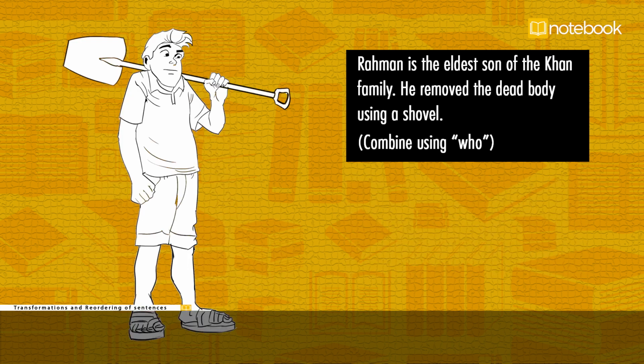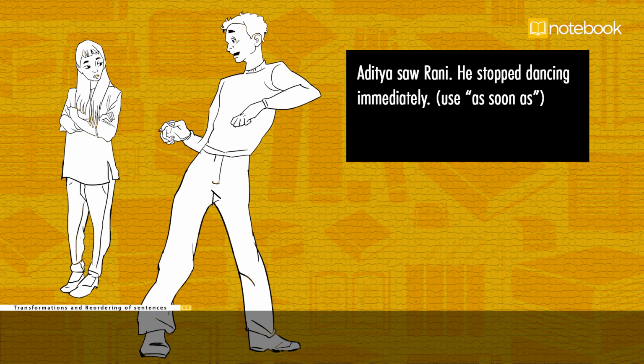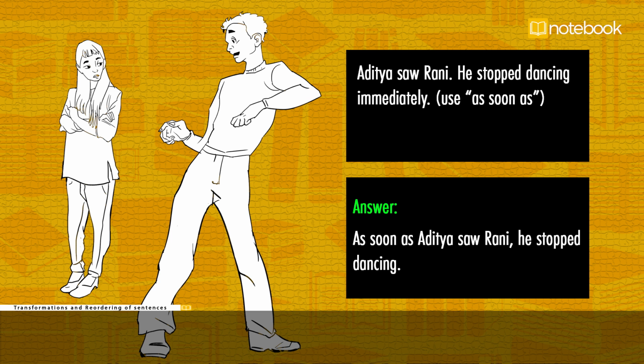Rahman is the eldest son of the Khan family. He removed the dead body using a shovel. Combine using who. Answer. Rahman, who is the eldest son of the Khan family, removed the dead body using a shovel. Aditya saw Rani. He stopped dancing immediately. Use as soon as. Answer. As soon as Aditya saw Rani, he stopped dancing.